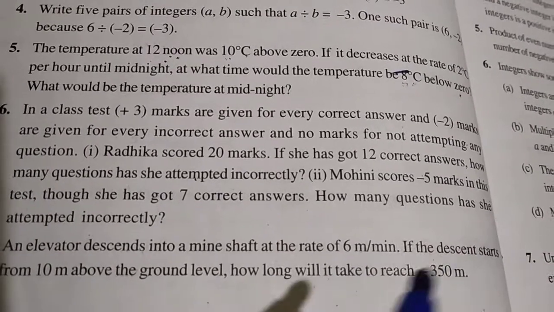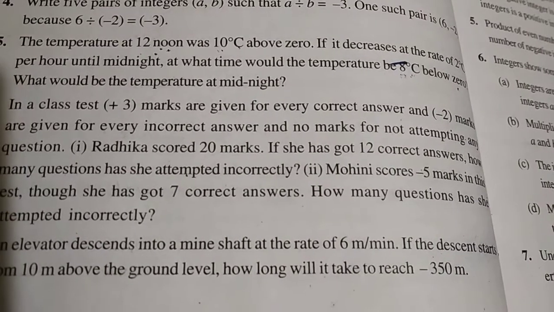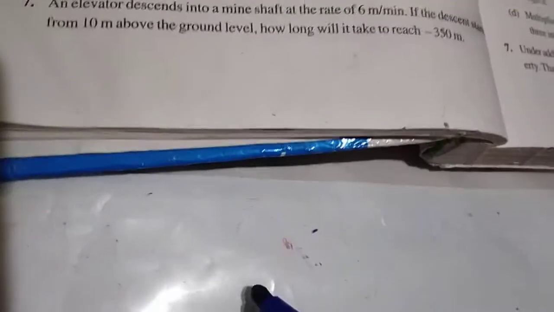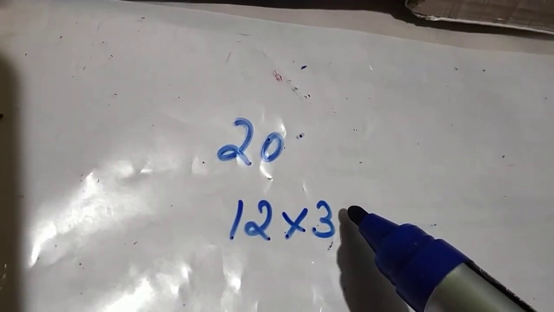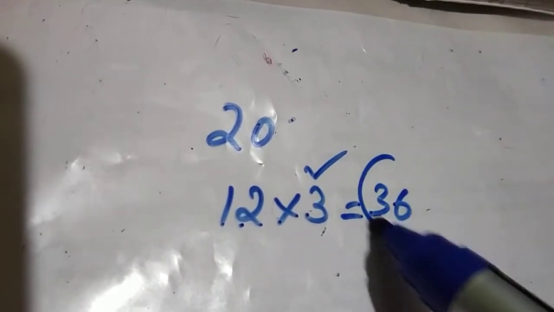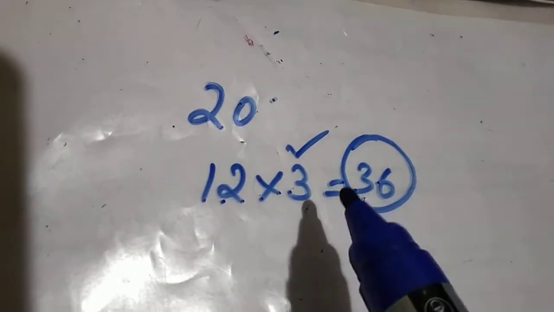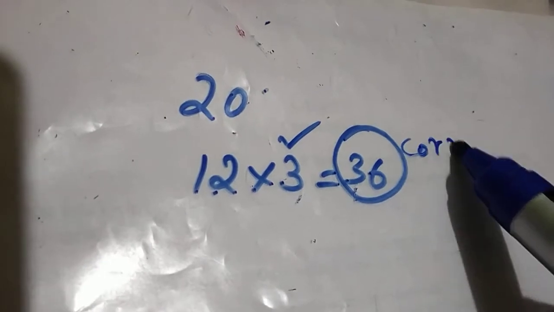So here the clue is she got 12 correct answers. But we know that 3 marks for 1 correct answer. So 12 times 3, 36. Then how many mistakes are there? How many incorrect answers are there?